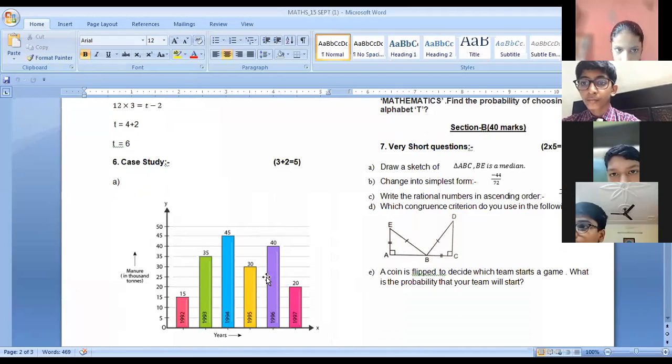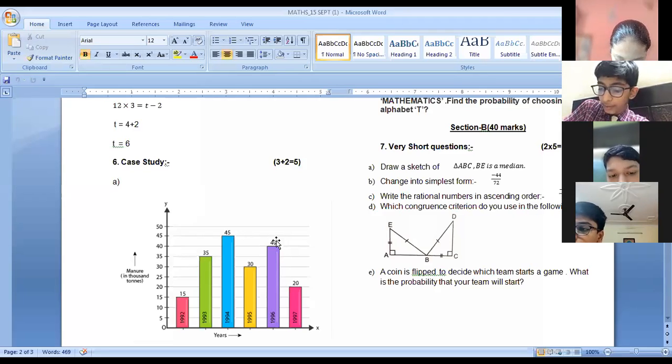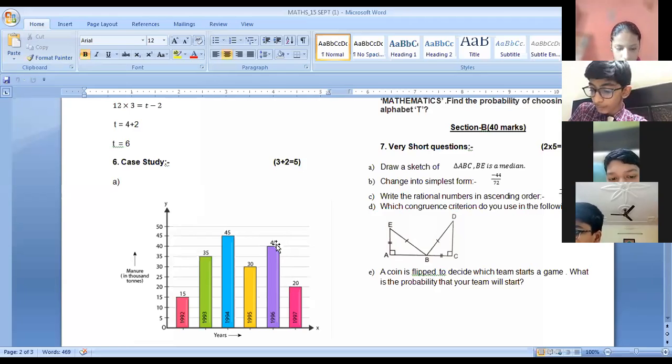How can it be possible? You have to tell the downfall. So in 1996 it was 40 and in 1997 you're getting 20. So that means 20,000 tons will be decreased. The correct answer is 1996 and 1997.